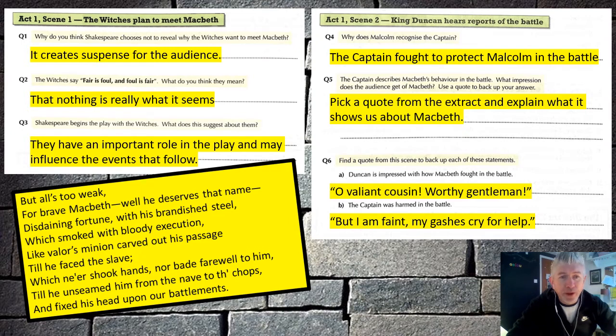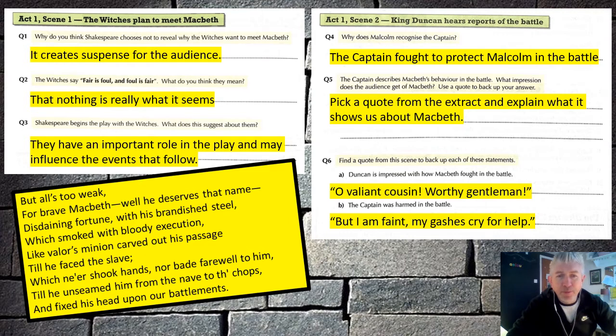Question 2. Fair is foul and foul is fair. Basically, nothing is really what it seems. If foul is ugly, fair is beautiful. So if beautiful is ugly and ugliness is beautiful, then you can't really trust what anything means anymore.